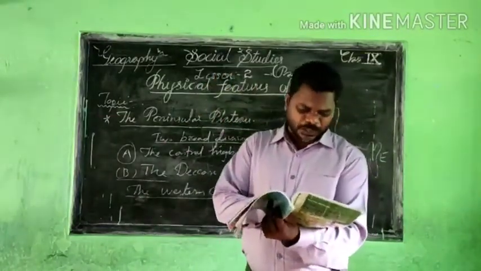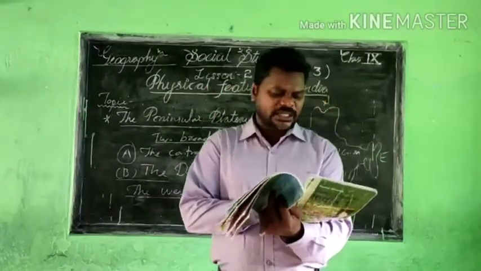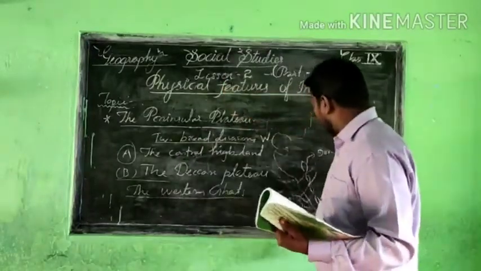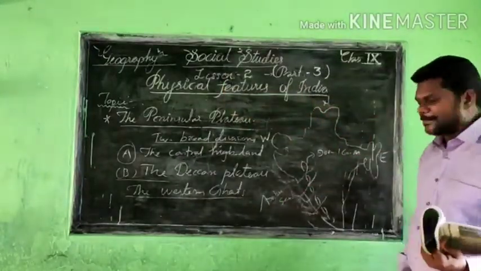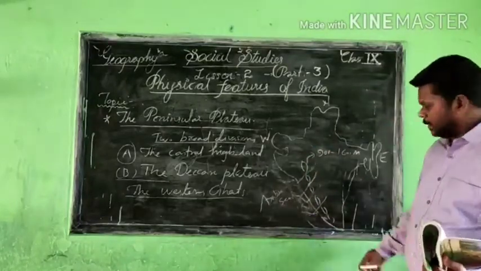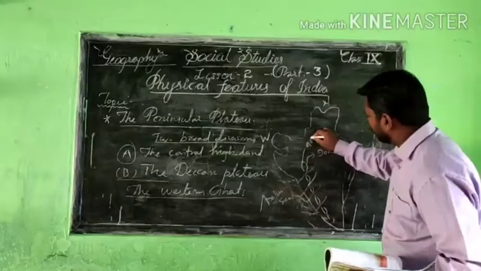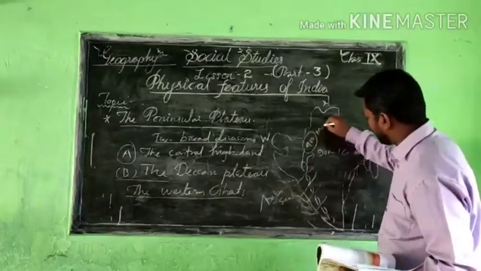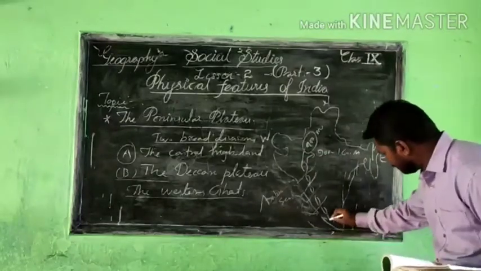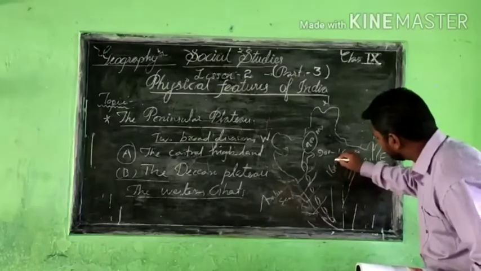Now, the height of the Western Ghats progressively increases from north to south. One more piece of information we are getting: the height of the Western Ghats automatically increases from the north towards the south. That means maybe here the height of the mountain may be 900 meters, for example, and going towards the southern part, we can understand that the mountain's height may be 1,600 meters.